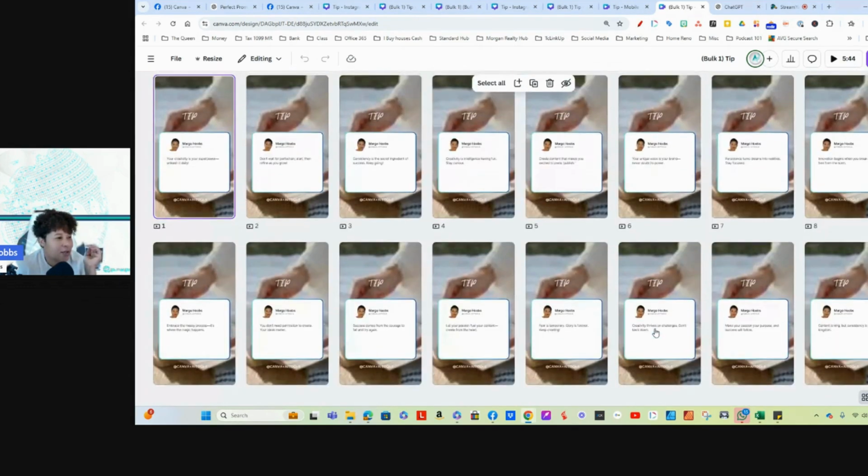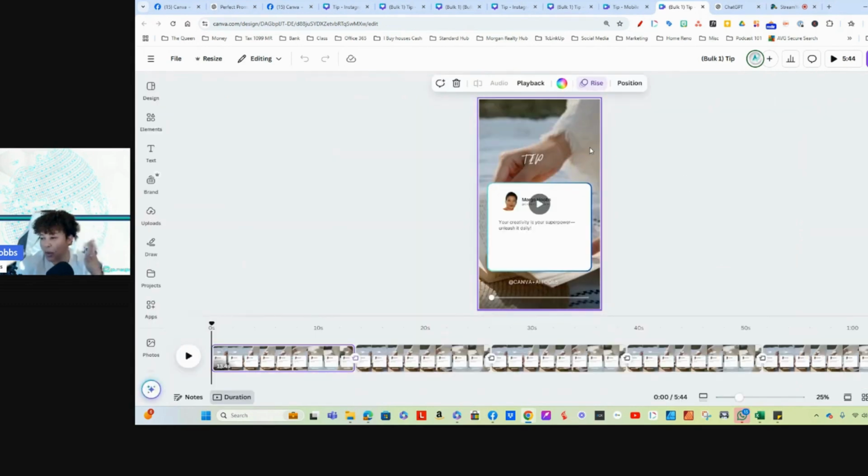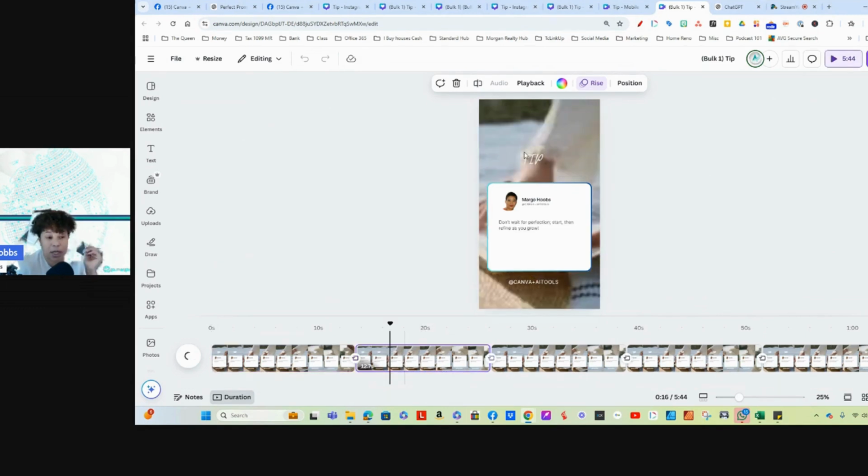Okay, so now we're going to start customizing each one. This is the part that's time consuming. If you wanted to do this for yourself and you just say, okay, I just want to do it on this one video background, that's up to you. I don't like everything to look the same. I may repeat the videos, but I'm not going to use the same one across the board. You have the right to choose whatever you want.